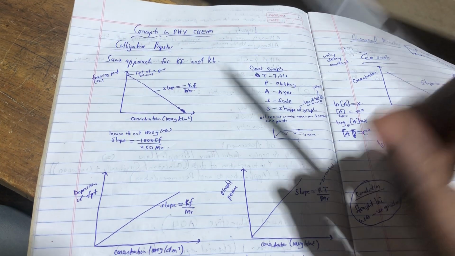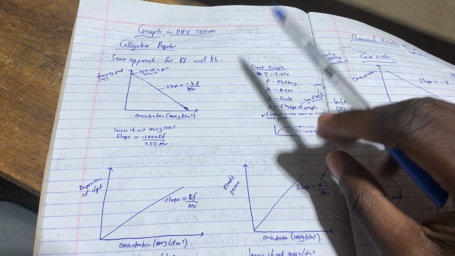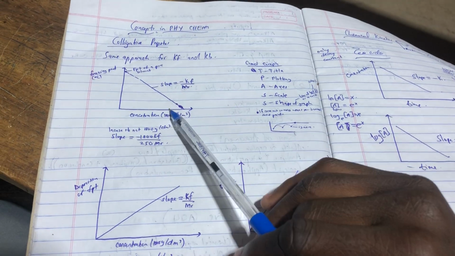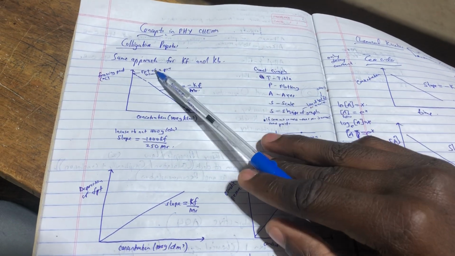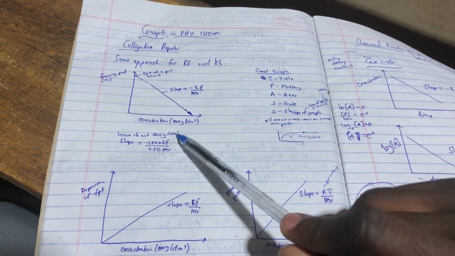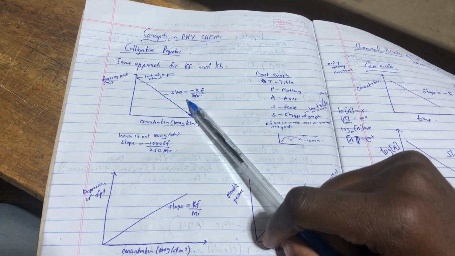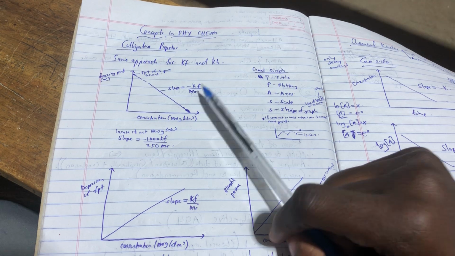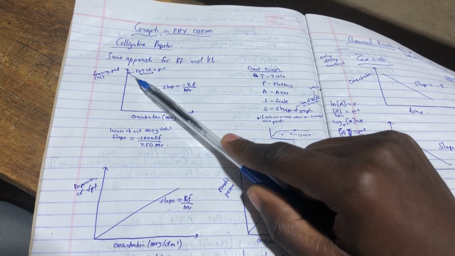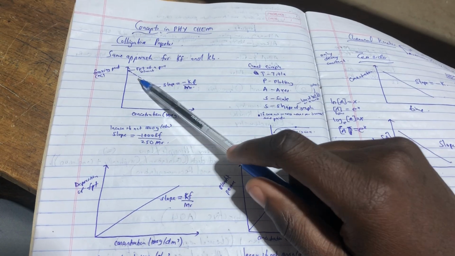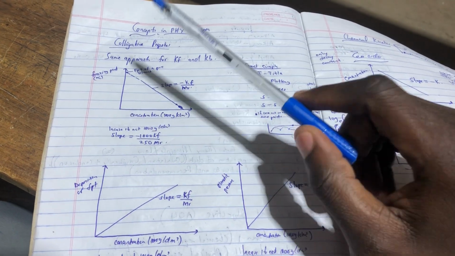Now, you have known what graphs are supposed to contain. Let's start with colligative property graphs. The first graph is a graph of freezing point against concentration. As you have seen, the slope is given by negative Kf over the molar mass. This point that you see is the freezing point of a pure solvent, the one which has been extrapolated up there. That is the point.